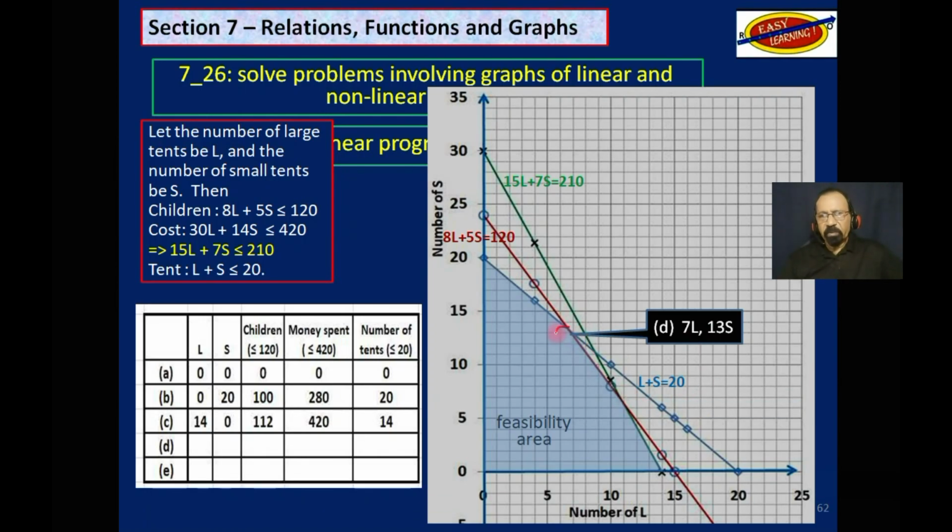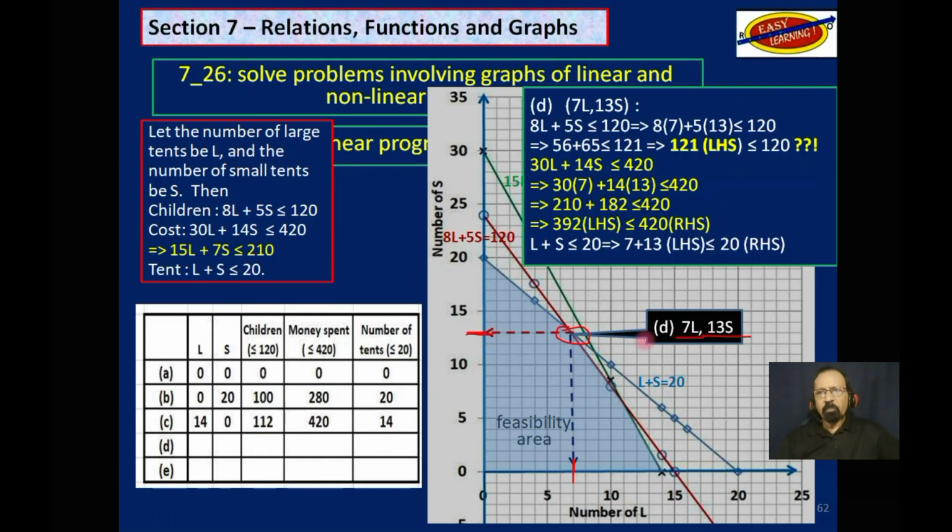Let's try this one. 7 large tents and 13 small tents. Let's put that in the equation. So 7 large tents and 13 small tents, that will accommodate 121 campers.